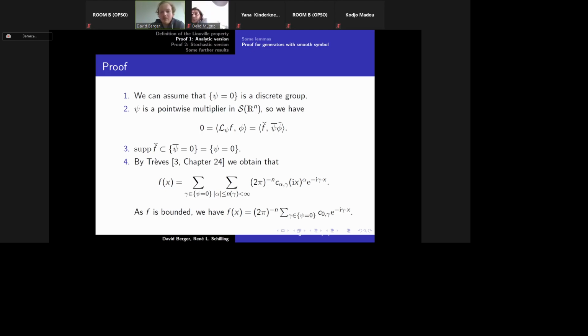Now, you can see if the zero set of psi is just 0, then f needs to be constant, and if the zero set is not trivial, then you can easily find a non-constant function f. So the result is already proven.